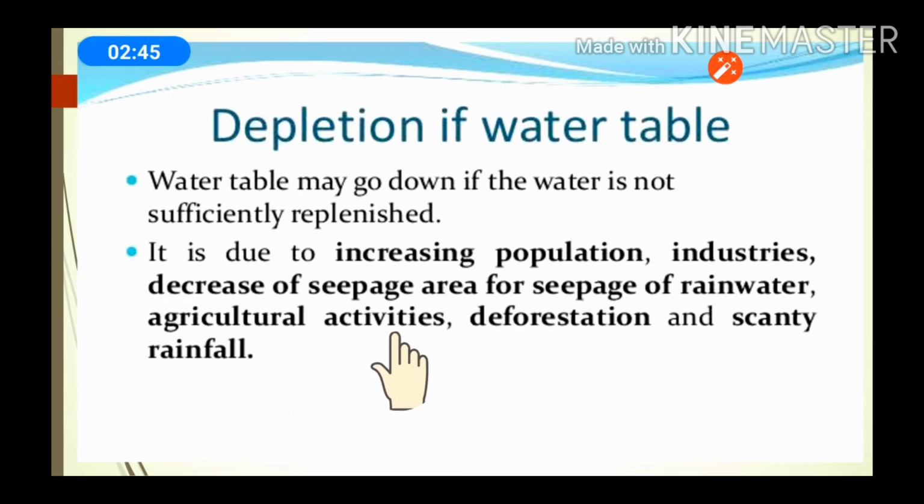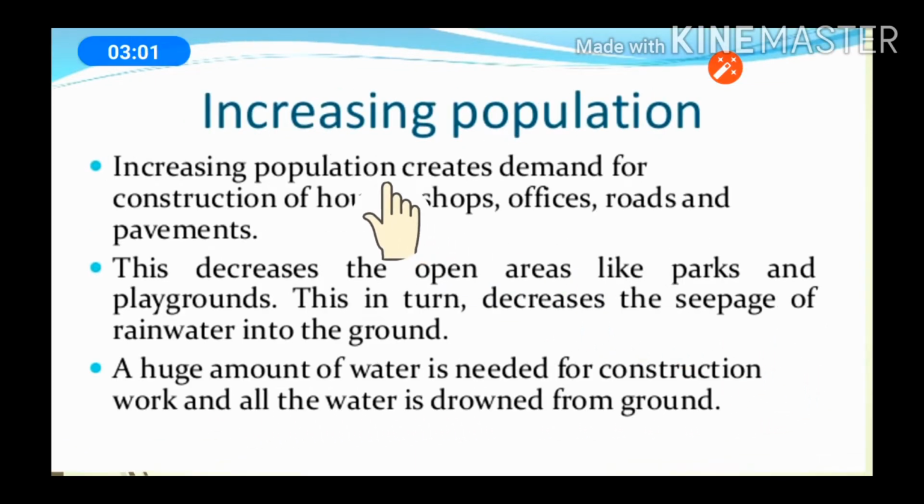Agricultural activities are also there. Deforestation means cutting of trees, and because of the cutting of trees also the water table is going down. And scanty rainfall means very little rainfall. Now we will discuss increasing population in detail.